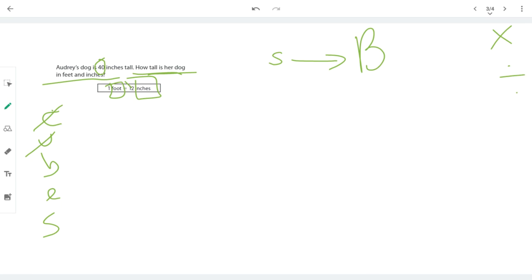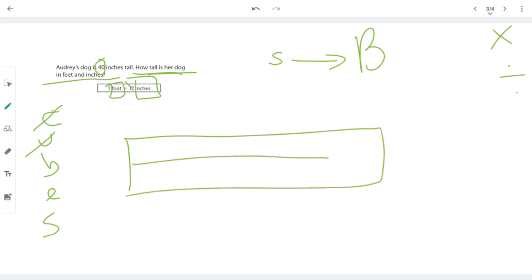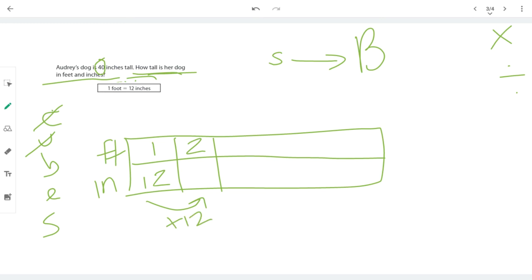Let's set up our chart. We only have 2 units to work with this time, so we won't need a really big chart. I'm going to put feet on top and inches on the bottom. Our conversion rate says 1 foot equals 12 inches. That was simple enough. What about 2 feet? What's the pattern going to be? We're going to add 12 each time.